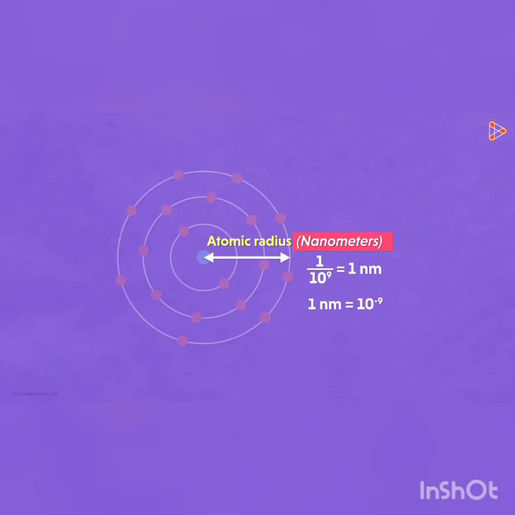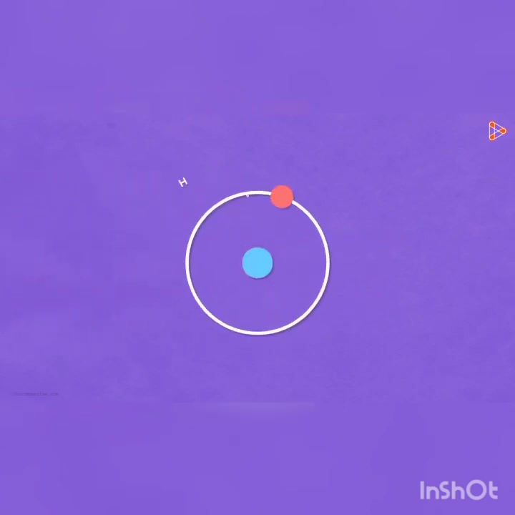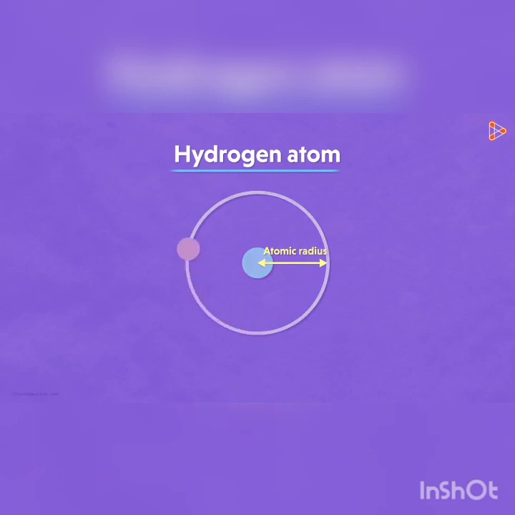Now let us take the example of a hydrogen atom. The atomic radius of a single isolated hydrogen atom is 5 into 10 raised to minus 11 meter. That is equal to 0.05 nanometer. So atoms are very tiny particles.